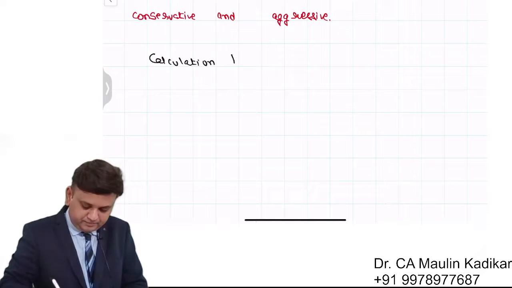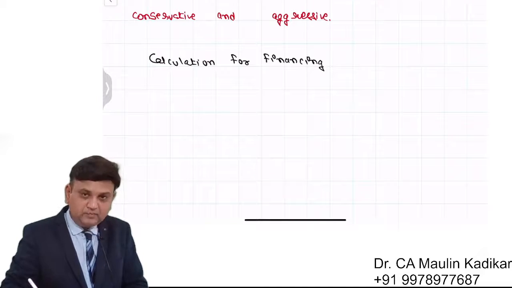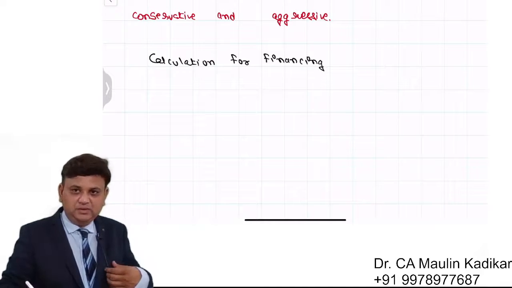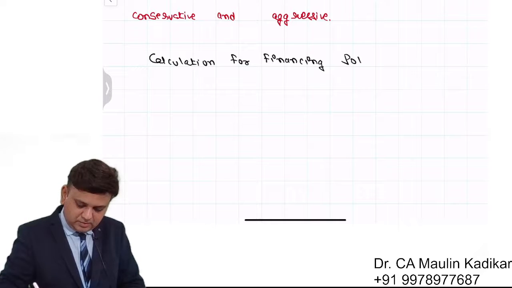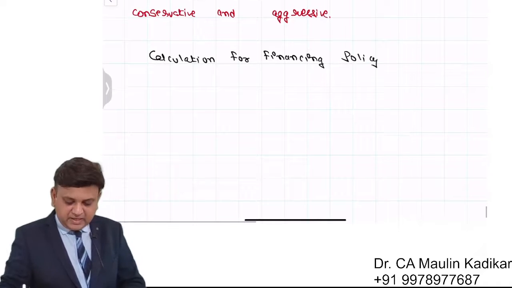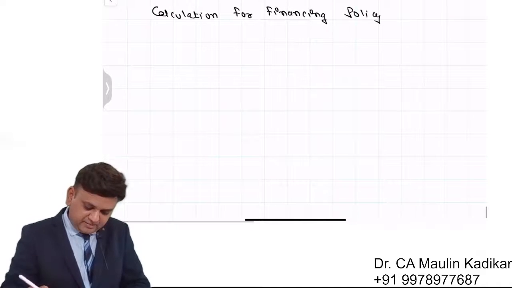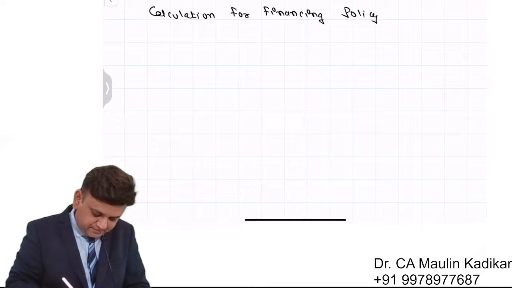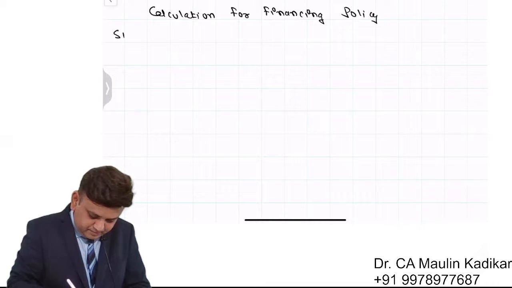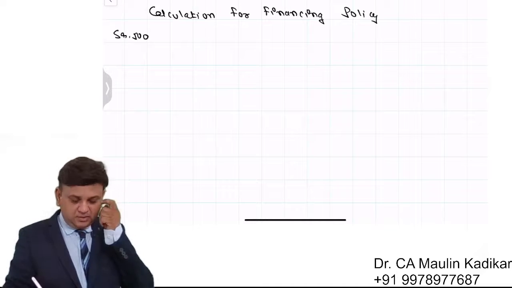Calculation for financing policy. Again, we will have the same kind of table. Column number 1 is serial number, wherein we will write the references.